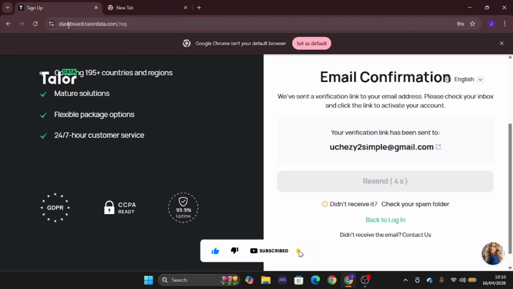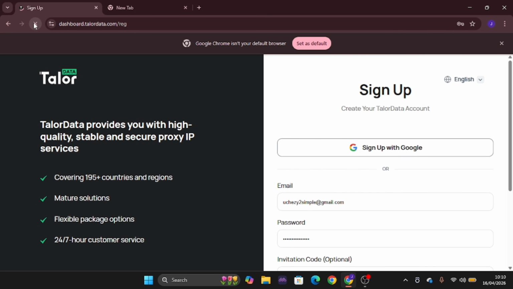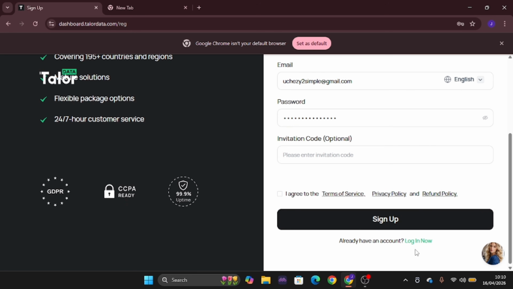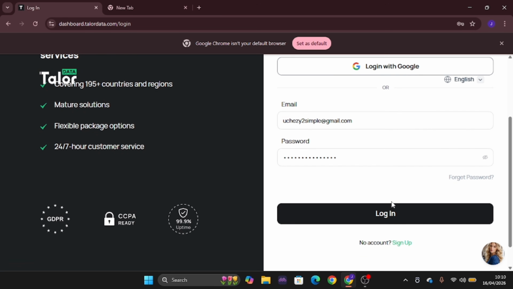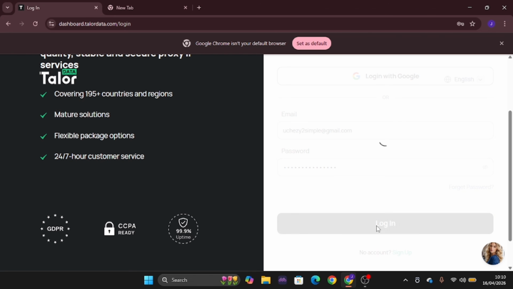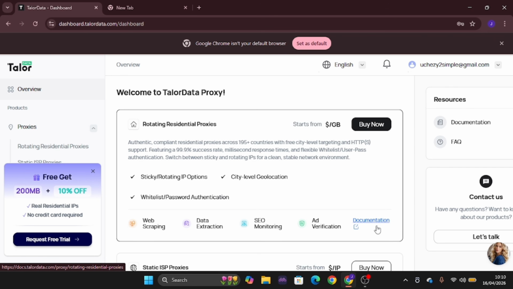Now the next thing you want to do is to refresh this page when you are done with this. Alright, so automatically you can be redirected to your account, or better still, you can just come down right here and click on log in to your account. Since you've confirmed your email, you are going to click on log in right here, so we can log into your account and I can show you how this platform works. Now this is the account and this is how we can actually get access to this platform.